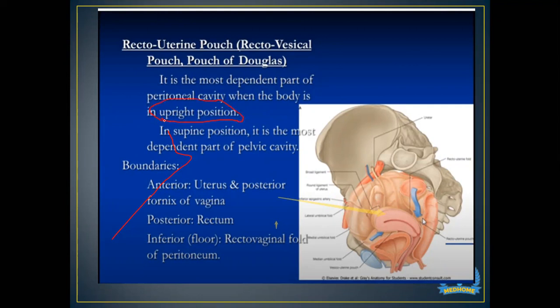The pouch of Douglas will be the dependent pouch when the patient is in upright position or in sitting position. While in supine position, it is the most dependent part of the pelvic cavity.